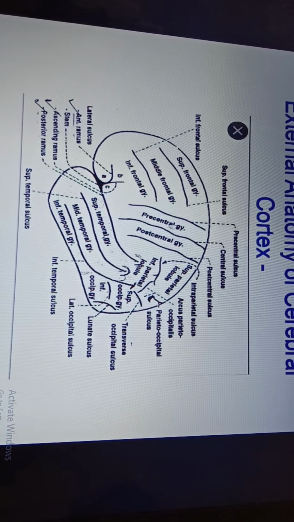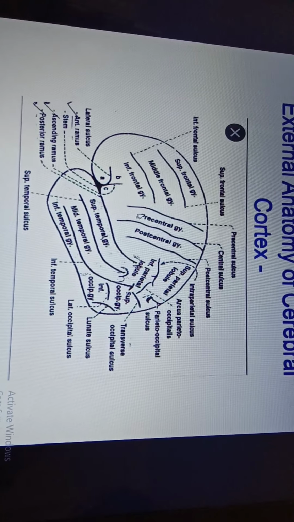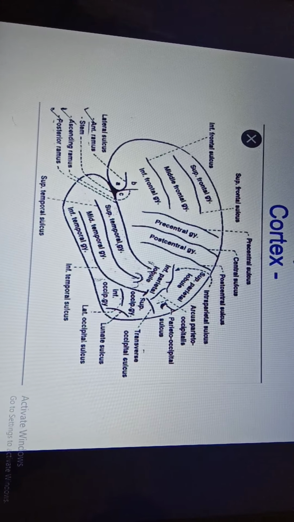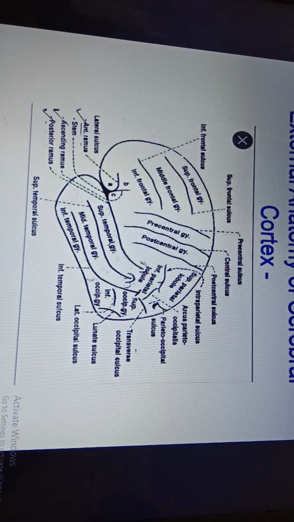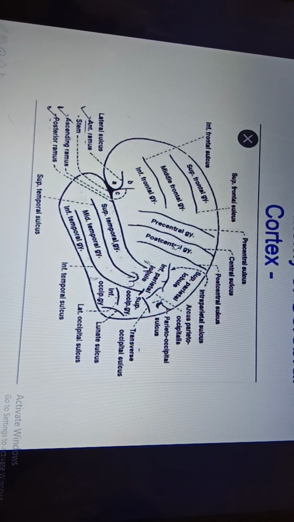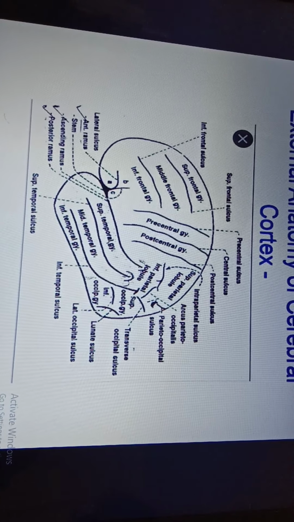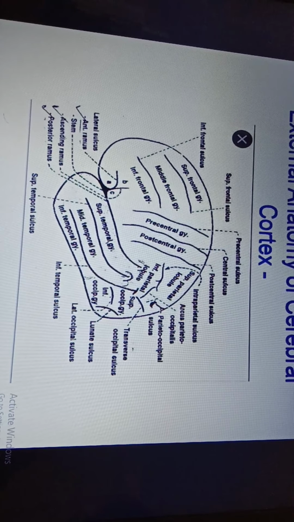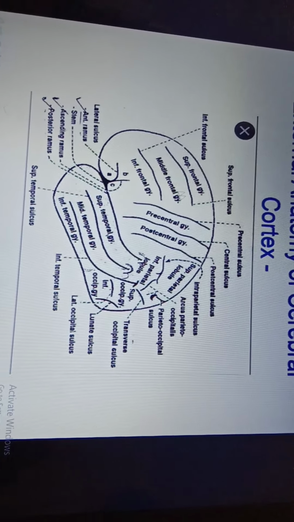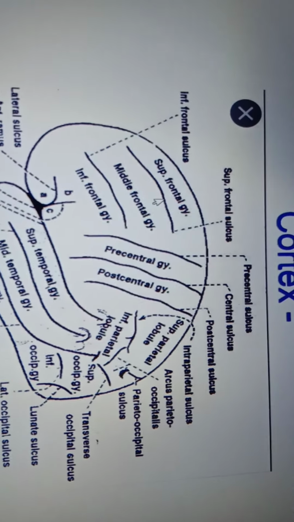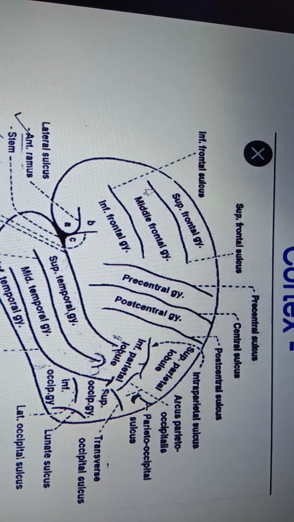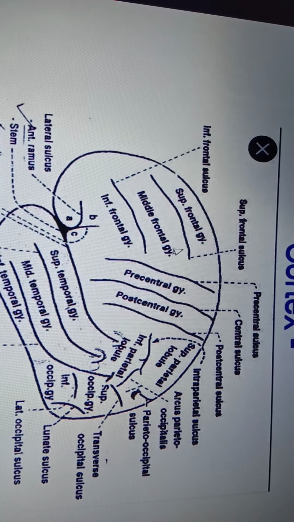The pre-central gyrus is an important gyrus where the primary motor area is situated, from where motor tracts arise. While the post-central gyrus is where the primary sensory area is situated, where all sensory tracts terminate. If you see the frontal lobe, this also gets divided into three or four gyri by means of sulci. So first we will study one sulcus which is called the superior frontal sulcus.